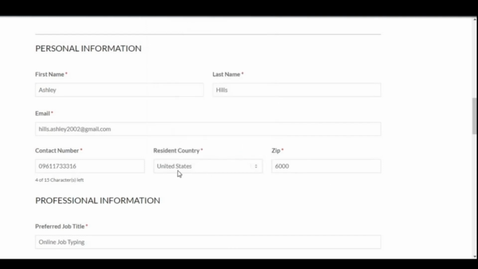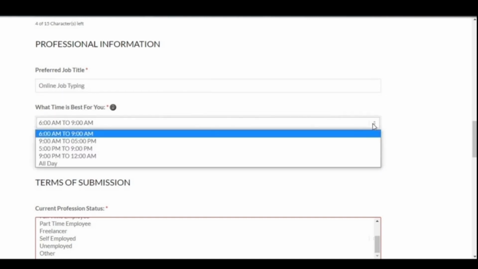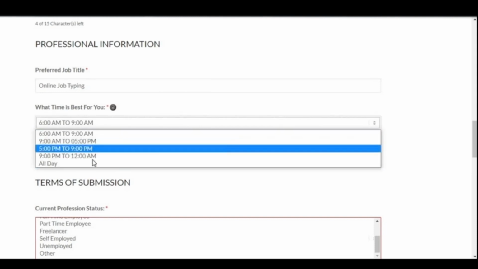Now, moving on to the next stage, which is all about personal information. It's very important that you do this section right and don't get anything wrong. Now we're moving on to the job titles section. Type in this job title exactly as you see it on the screen and what time is ideal for you to work. By clicking on the down arrow, you will see the work times available. We recommend you choose the all-day option. It will maximize your search results and give you the most opportunity to make money here online.